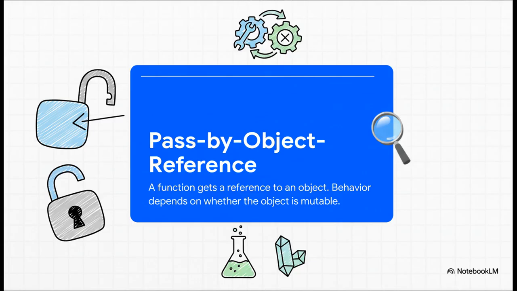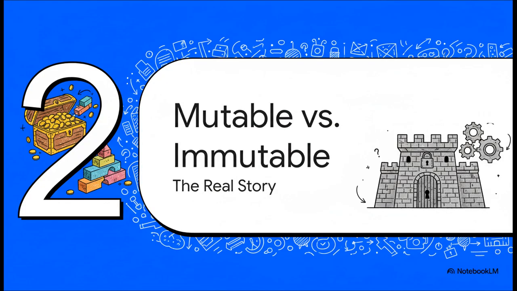Python uses a system that people like to call pass by assignment or pass by object reference. All that really means is that a function always gets a pointer, a reference to the original object. But here's the twist. What happens next depends entirely on whether that object can actually be changed. And that right there is the core concept you have to get your head around to understand any of this: the difference between mutable and immutable objects.